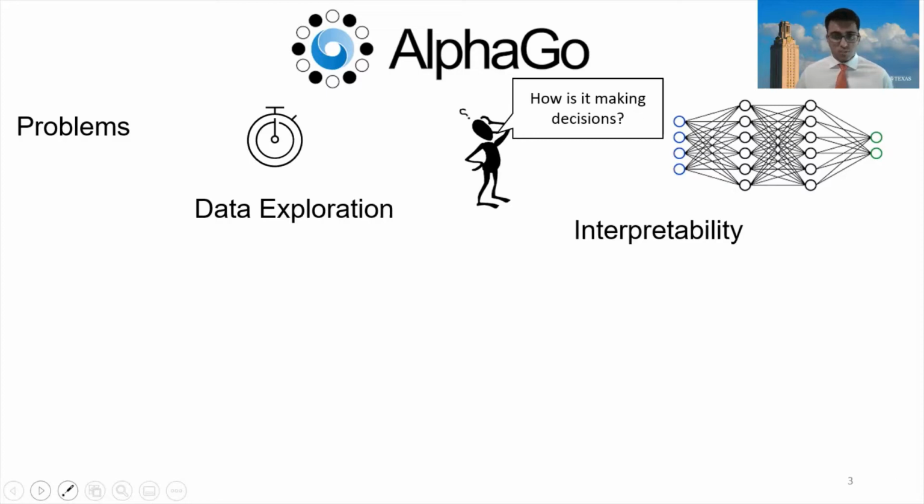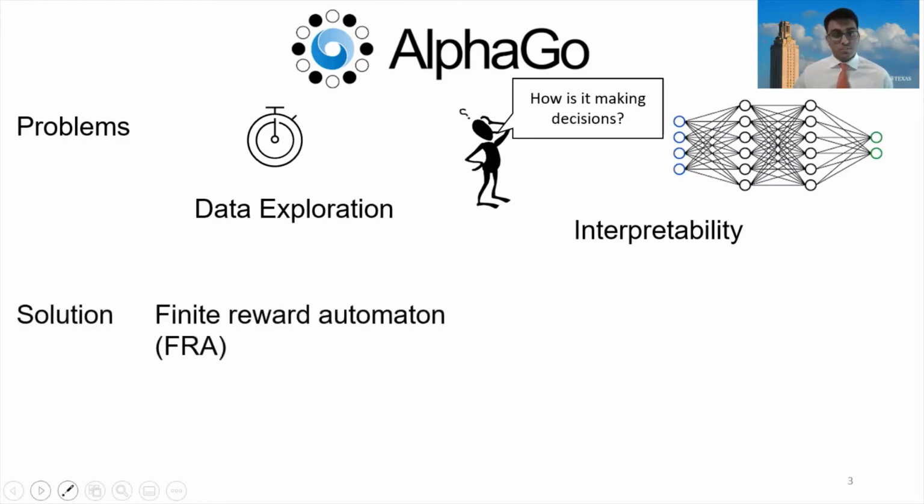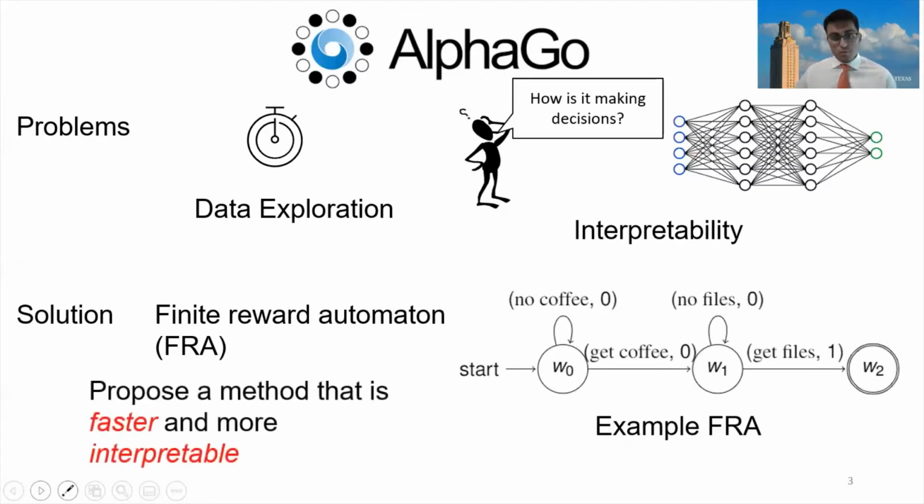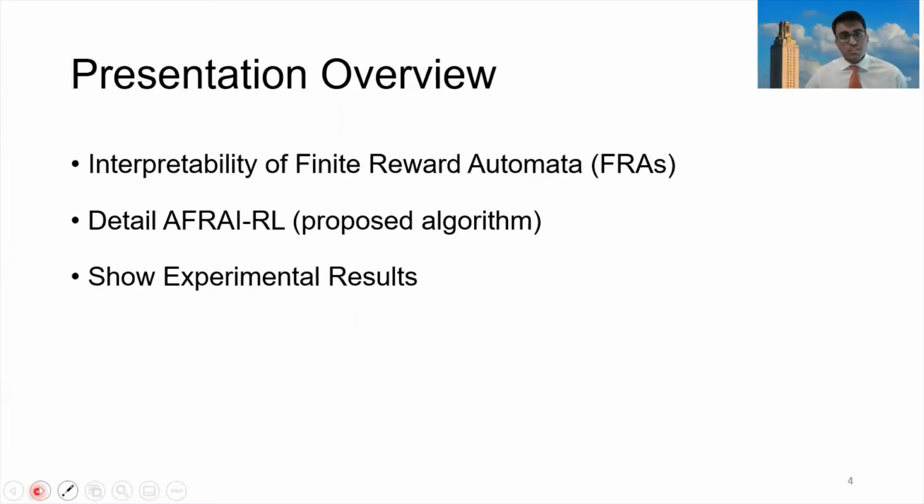Towards solving both of these problems, we propose a system that infers a finite reward automaton. Here's an example of one. Our system, the method that we propose, is faster and more interpretable than baseline methods. I'm going to proceed in explaining our idea by first discussing the interpretability of finite reward automata, then detailing our algorithm, and concluding with our experimental results.